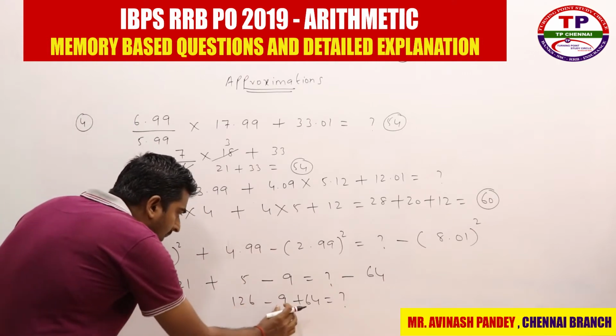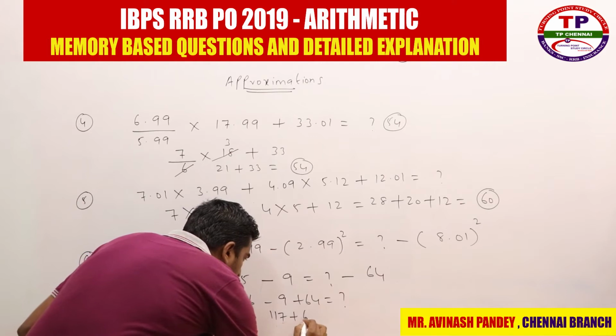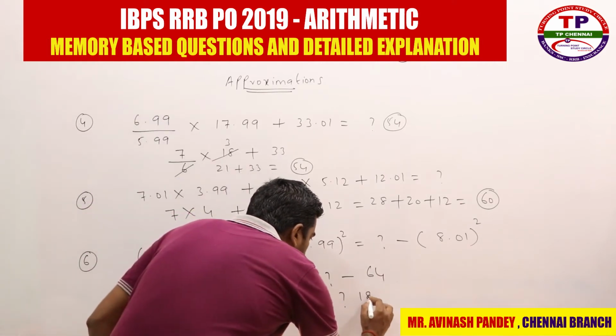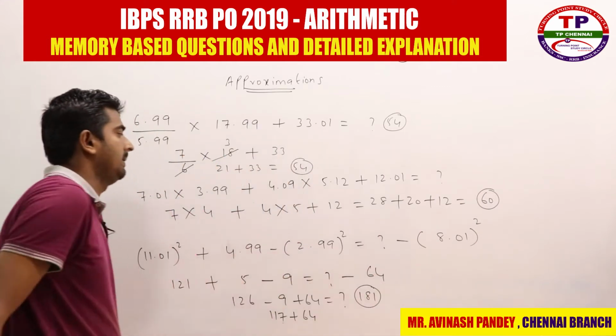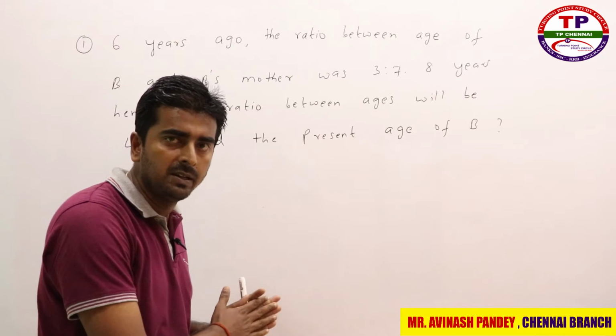So 126 minus 9 is nothing but how much? 117, plus 64. So 117 plus 64, what is my answer? 181. My answer is nothing but 181, right? So we have seen approximation questions plus number series questions.